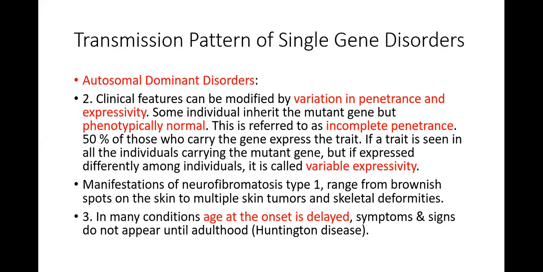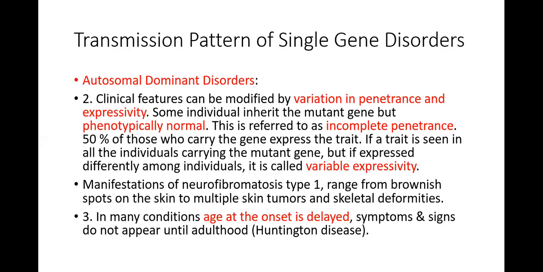So incomplete penetrance occurs when the gene is defective, but this effect is not shown physically on that person. Phenotypically, the person appears normal. So this is called incomplete penetrance. And variable expressivity is when the gene is defective, but it expresses differently in different individuals. The example I have given you is neurofibromatosis type 1.